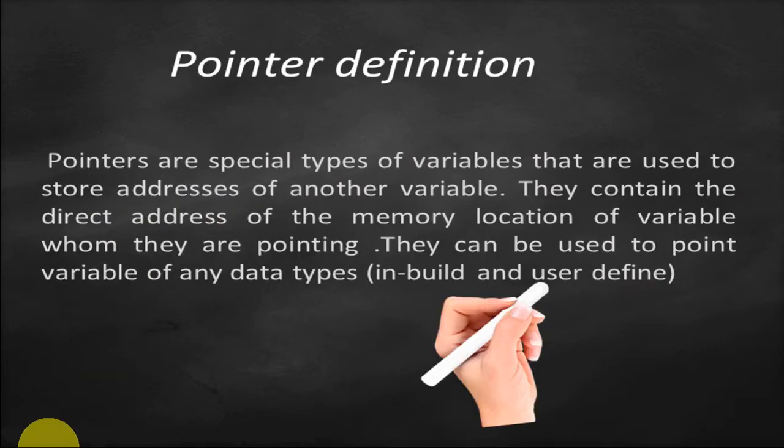So coming to the pointer definition, what is a pointer? Pointers are a special type of variable that are used to store the address of another variable. They contain the direct address of the memory location of the variable they are pointing to. They can be used to point to variables of any data type, that is, built-in and user-defined data types. So in this definition I have used the word special.